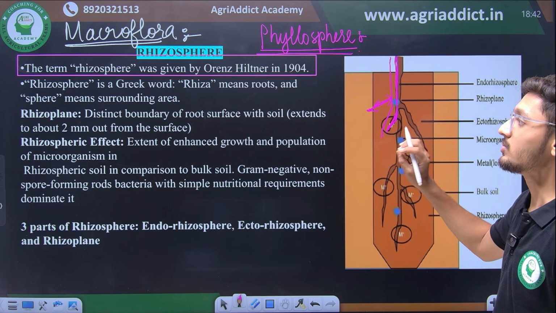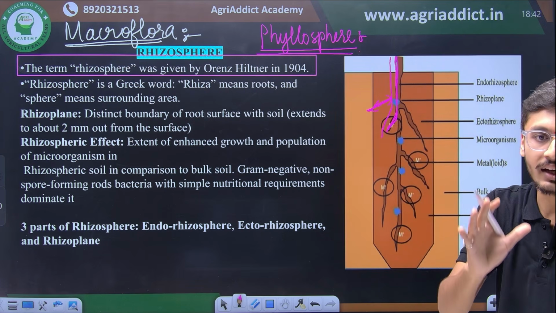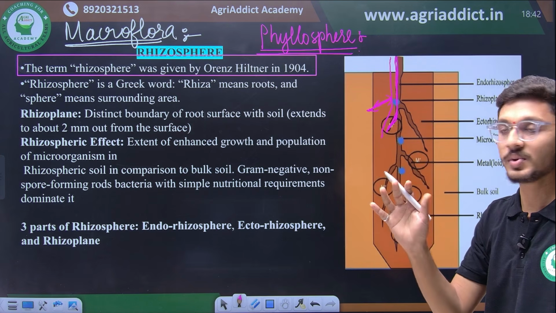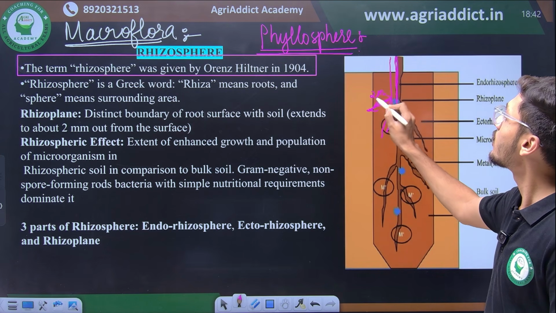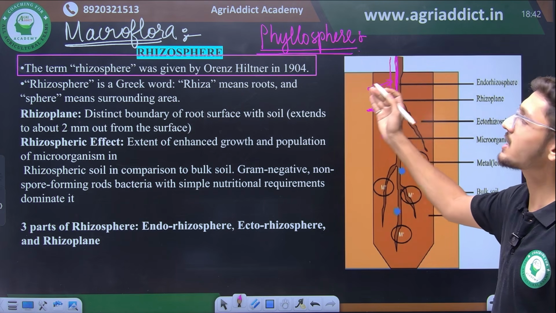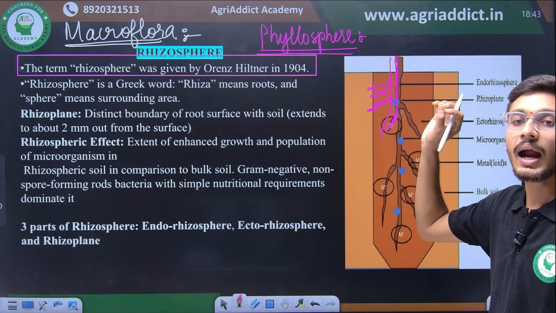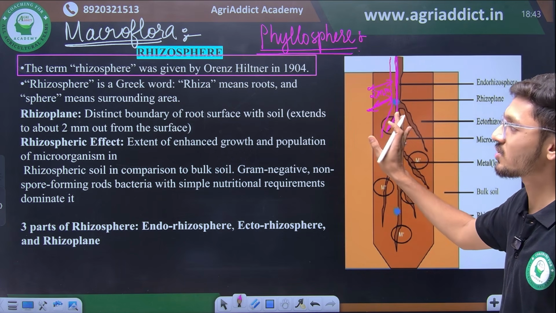So rhizoplane is the zone, or the plane of contact, between the ecto and the endorhizosphere, and it extends from roots to 2 mm of distance. A zone that extends from the endorhizosphere to the ectorhizosphere, approximately 2 mm, is known as rhizoplane.